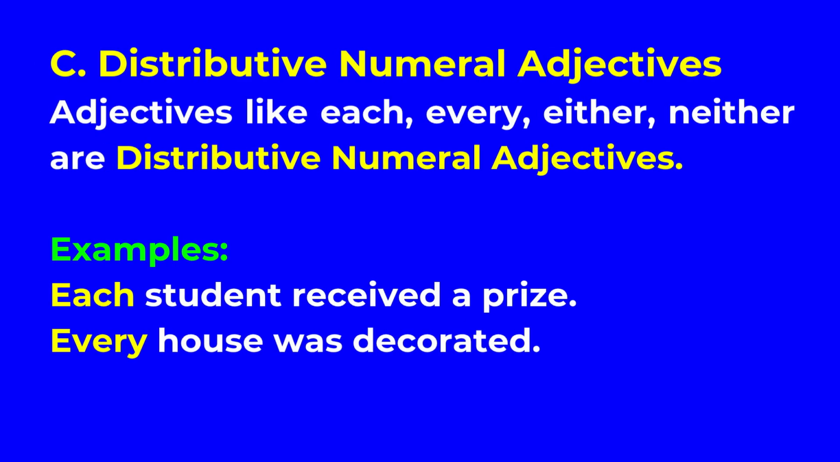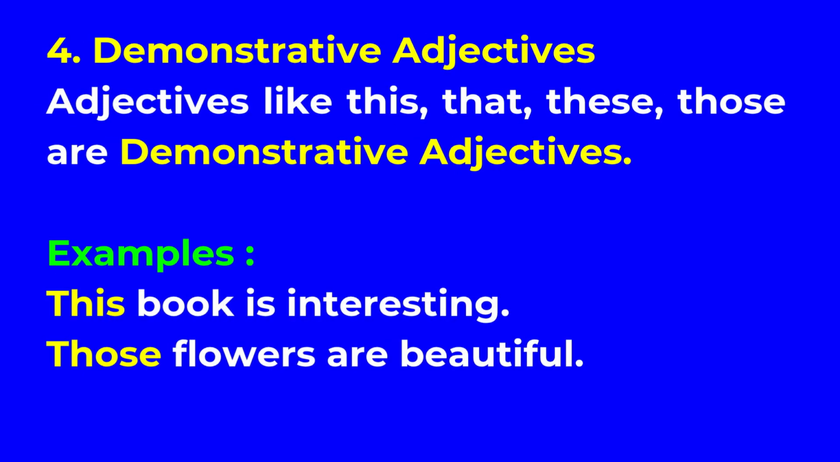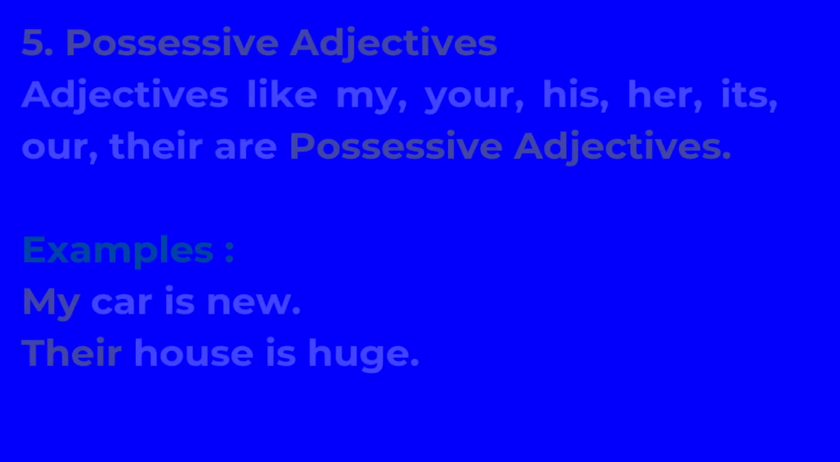Distributive numeral adjectives. Adjectives like each, every, either, neither are distributive numeral adjectives. Examples: each student received a prize. Every house was decorated. 4. Demonstrative adjectives. Adjectives like this, that, these, those are demonstrative adjectives. Examples: this book is interesting. Those flowers are beautiful.